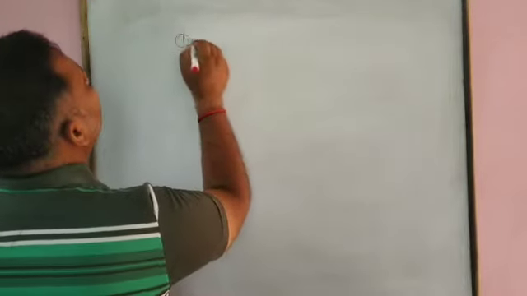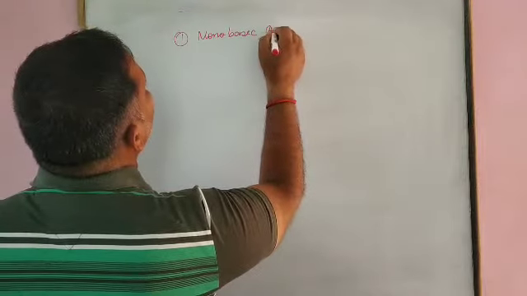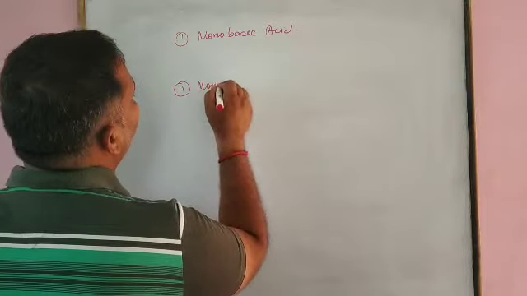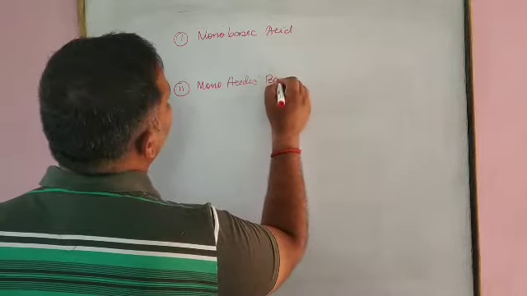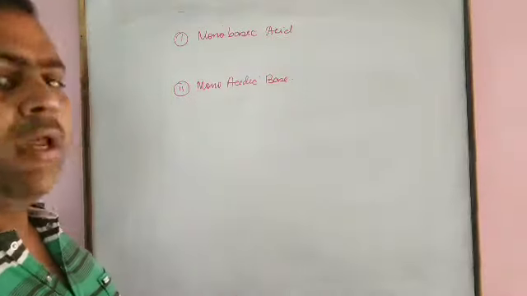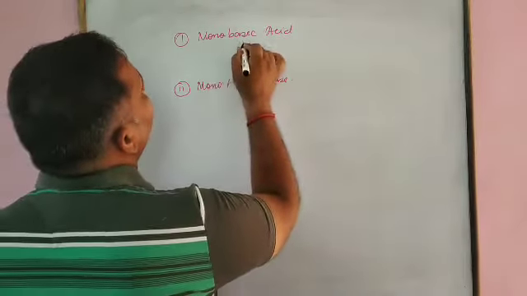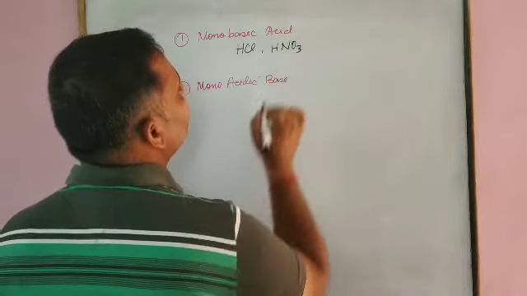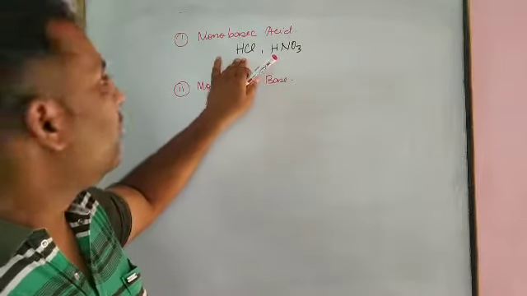What do you mean? First one, monobasic acid. And the next one is monoacidic base. Monobasic acid, that will be clear to you by taking one example. Monobasic acid, that is HCl. The next one is HNO3. These are termed as monobasic acid because they will neutralize one hydroxyl ion.